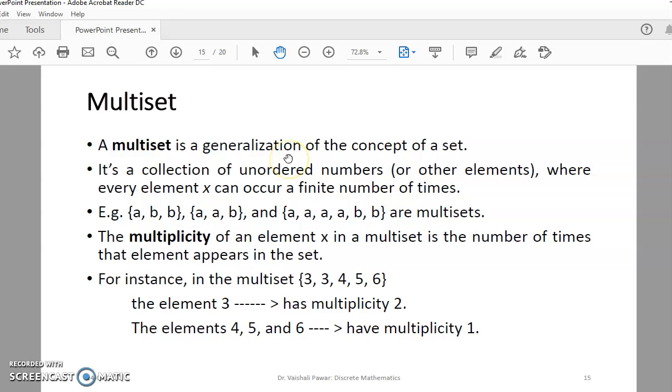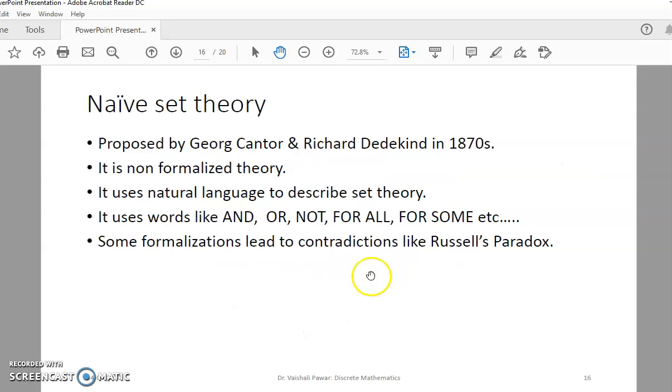Multiset is a generalization of the concept of a set. It's a collection of unordered elements where every element x can occur a finite number of times. So for example, A A B, where the occurrence of an element can be repeated. Such sets are called multisets.